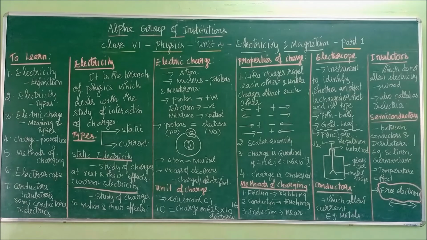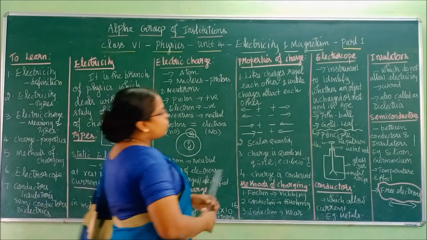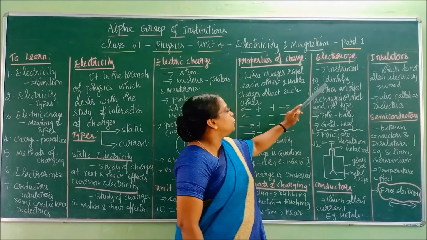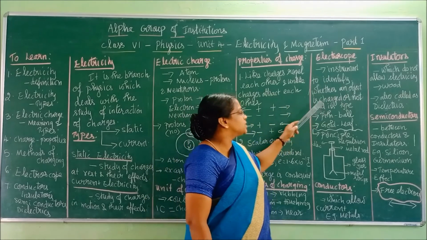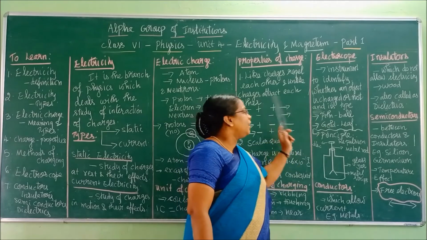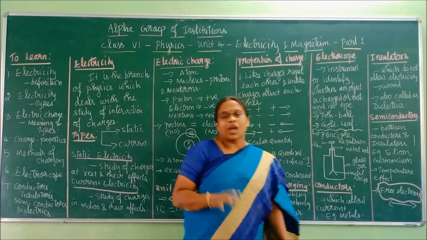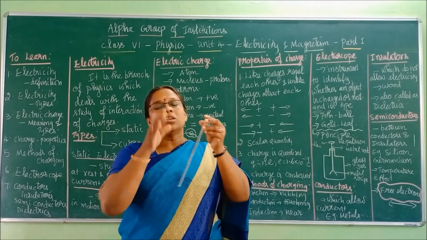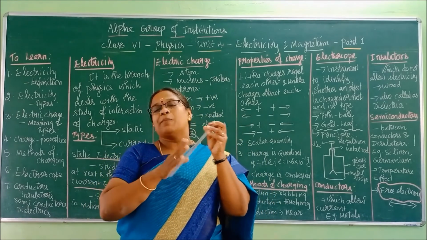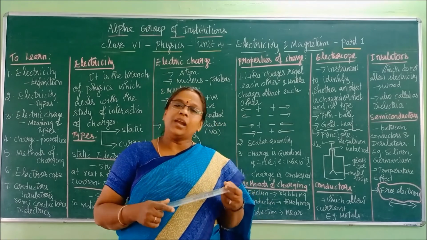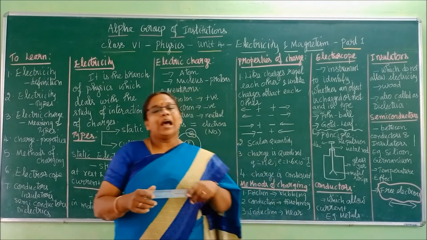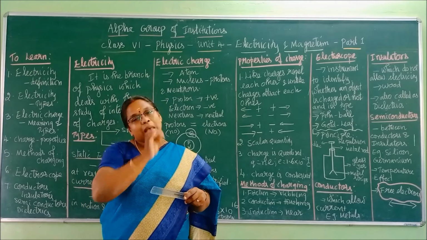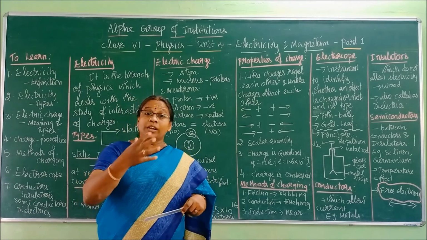Okay. Now coming to the electroscope. What is an electroscope? It is an instrument to identify whether an object is charged or not, and what type of charge it is. For example, if I have taken a scale and I want to find what type of charge it is having, I will bring this object to an electroscope. A real electroscope we will use in labs only, children, not in our school labs.